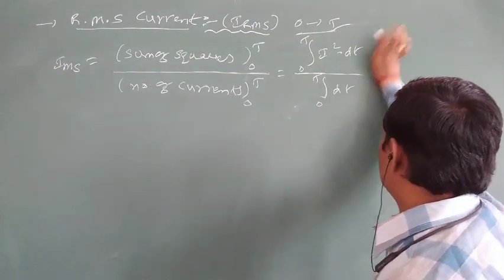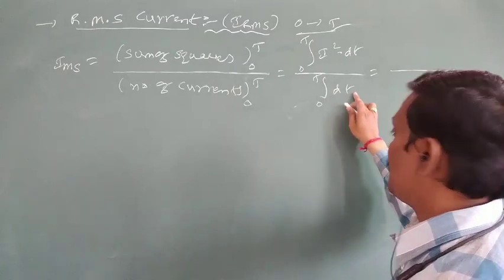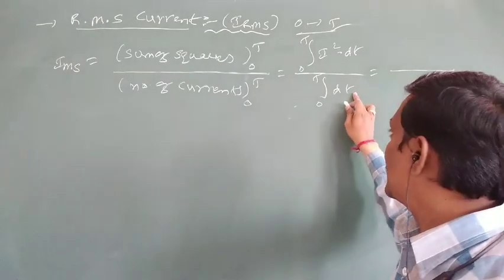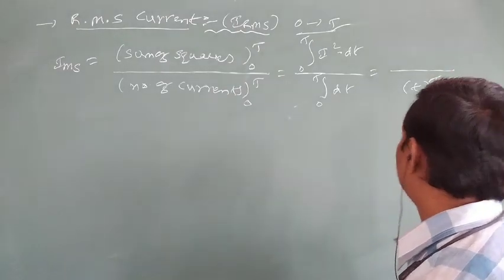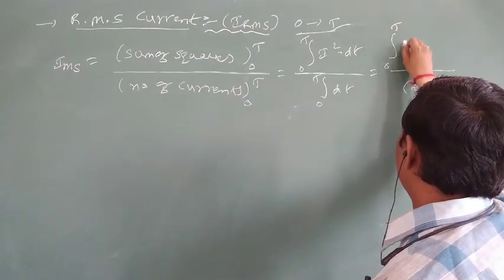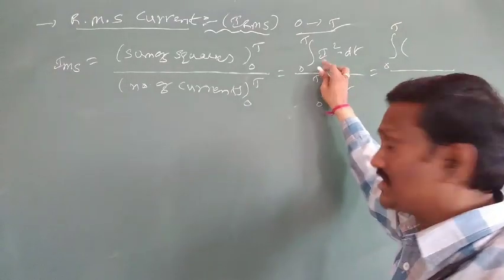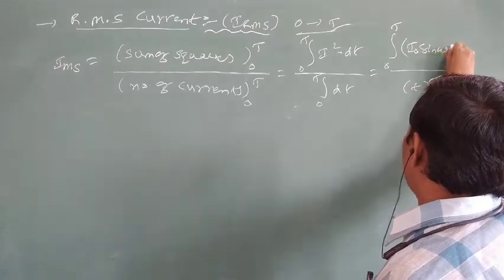So the mean of squares is equal to: in the denominator, the integral of dt is t, with limits 0 to capital T. In the numerator, the integral from 0 to T of I squared dt, where the instantaneous current is I naught sin omega t.